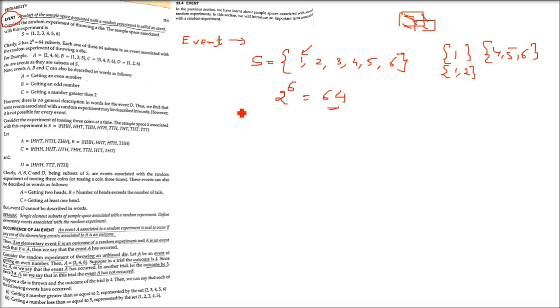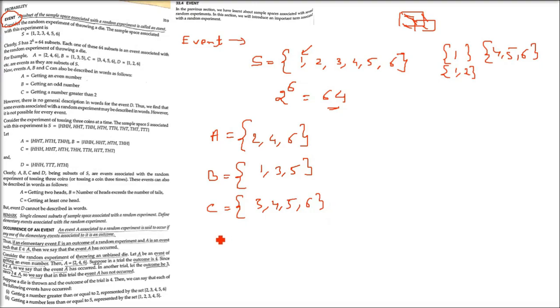So what are the events now? Okay, now let us formally make the events. Say we have a set A, and I'm just putting some certain numbers: 2, 4, 6. Can you tell me what is this subset? Let us take one more, say {1, 3, 5}. Let us take one more, which is {3, 4, 5, 6}. I am making all of these from S. These are all subsets from S only. One more, D, {1, 2, 6}.